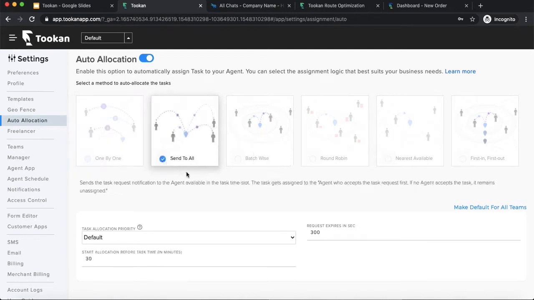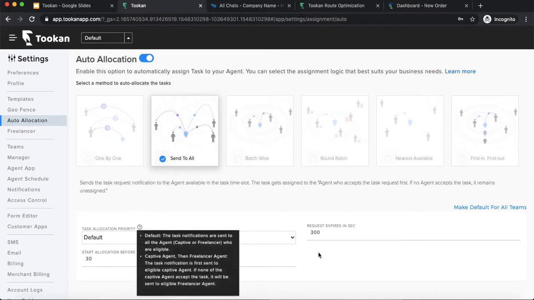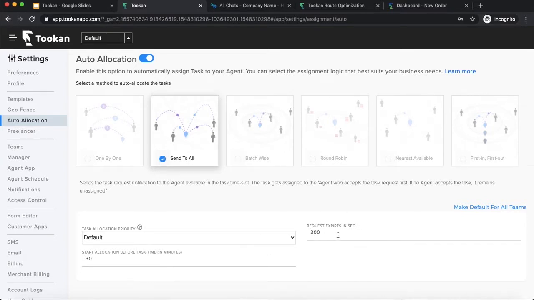Next, moving on to send to all. Send to all means all the agents who are eligible for these orders will be sent the request at once, and whoever selects accept, the request will be assigned to them, right? Again, we have these parameters which are common to all, and then there's request expiry time as well.